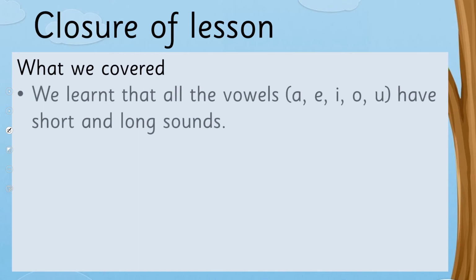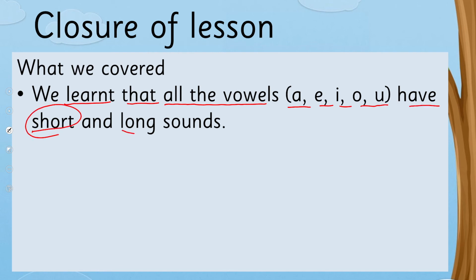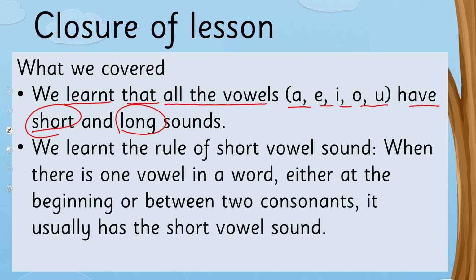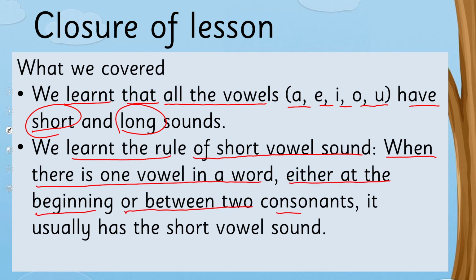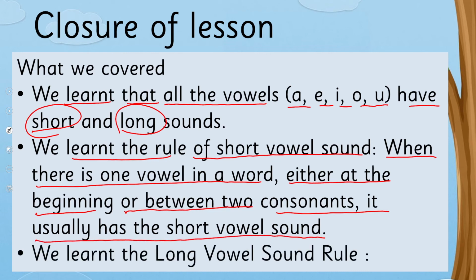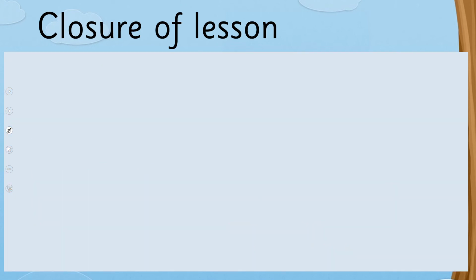So what have we learned today? We learned that all vowels A, E, I, O, U have short and long sounds. We learned the rule of short vowel sound: when there is one vowel in a word, either at the beginning or between two consonants, it usually has the short vowel sound. And we learnt long vowel sound rules.